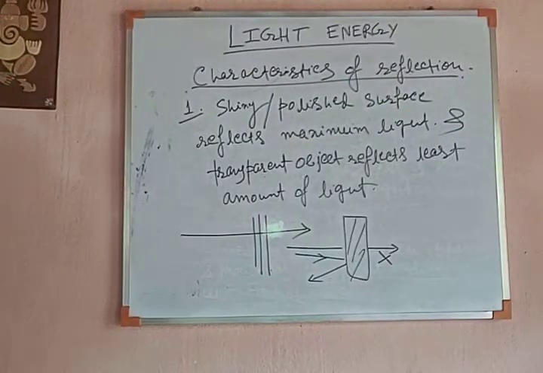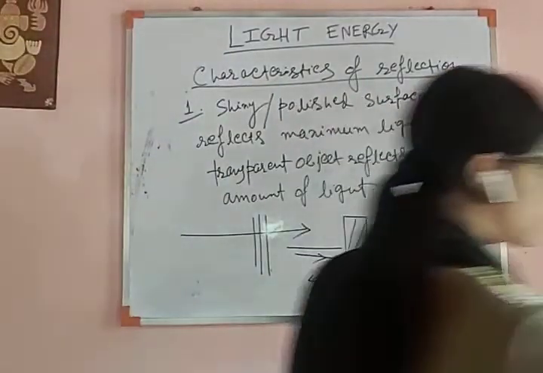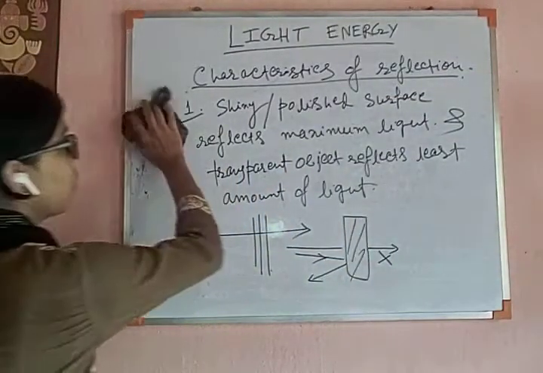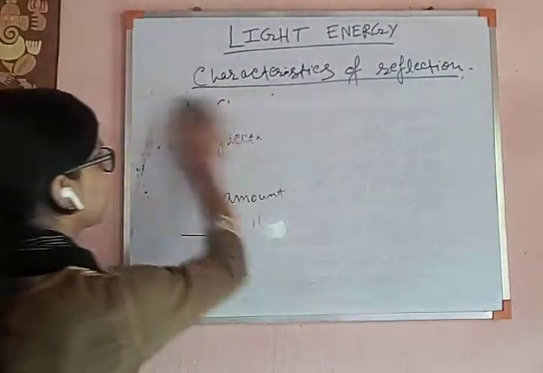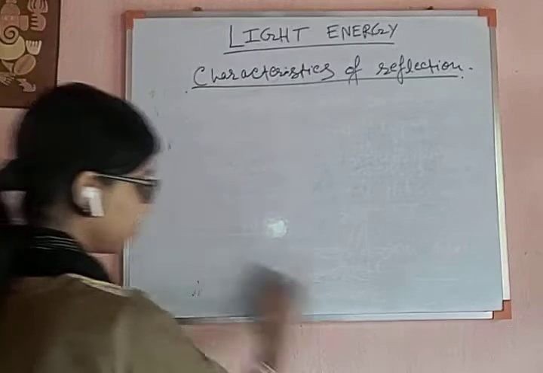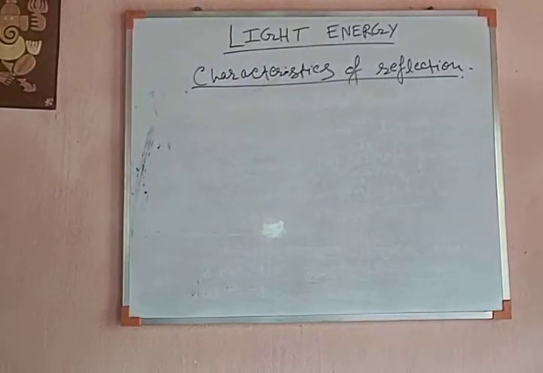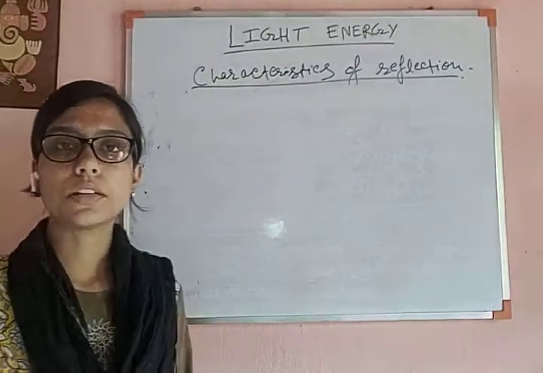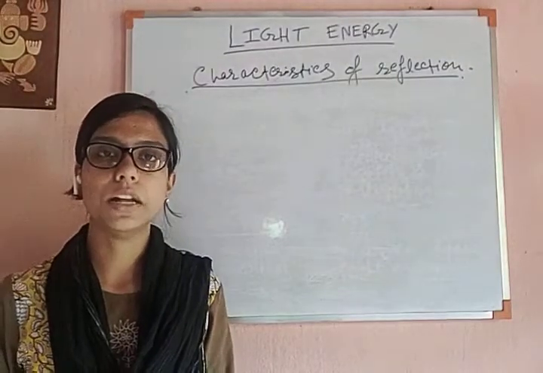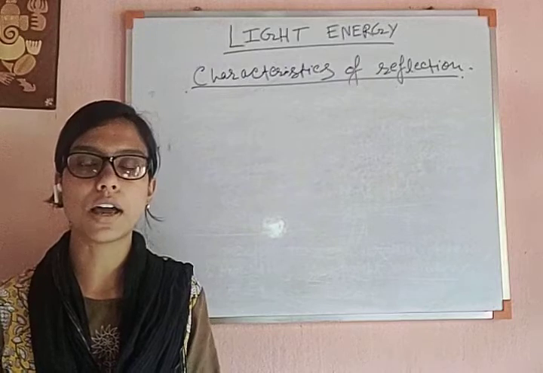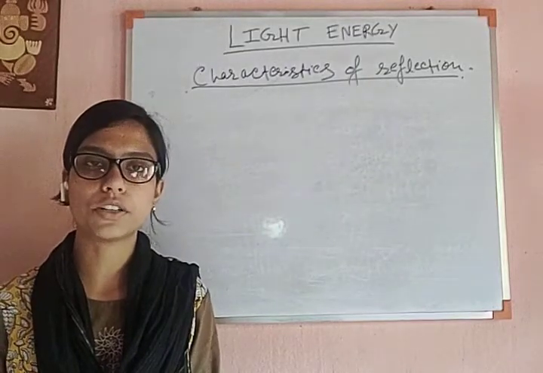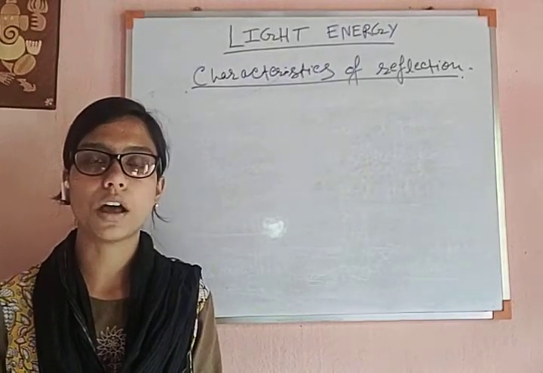And the second point is here. For any black object, you remember that black objects absorb every light. It has the maximum absorption property. Whenever any kind of light falls over any black object, it absorbs the maximum amount of light.